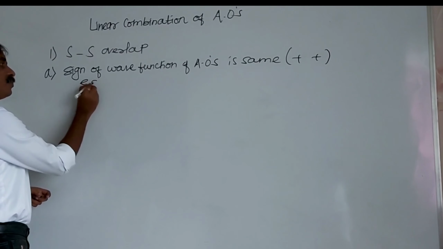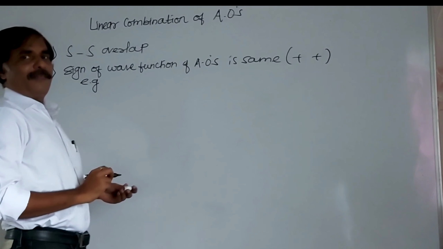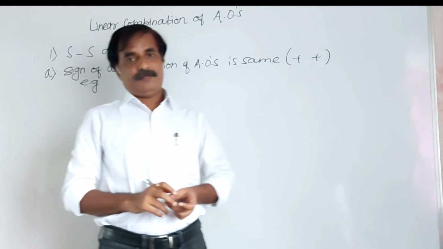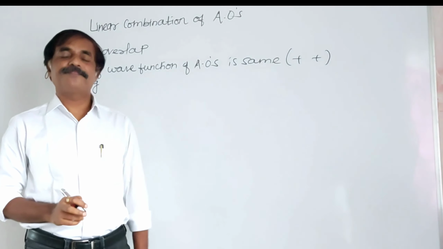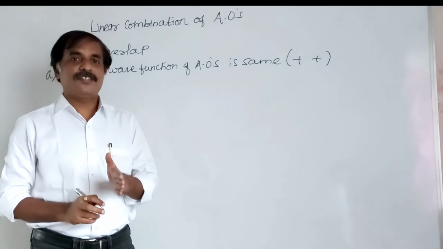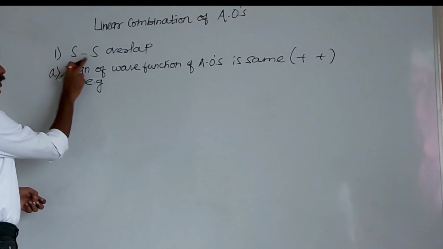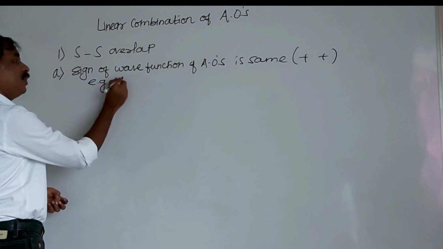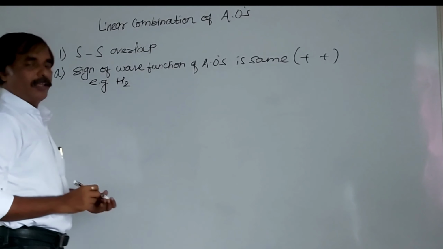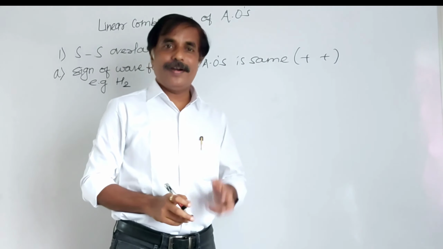Example of this: remember when there is an s atomic orbital, we can take hydrogen, because in hydrogen there is only an s atomic orbital. So an example of this is H2, the hydrogen molecule. Hydrogen is a diatomic, two atoms of hydrogen.